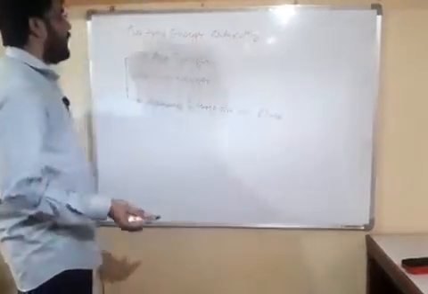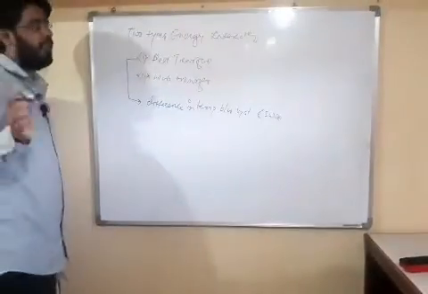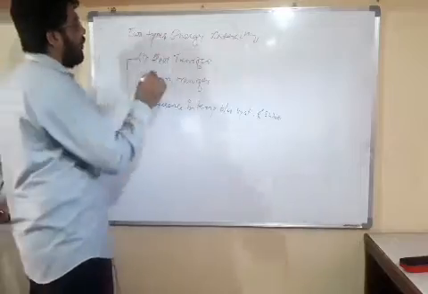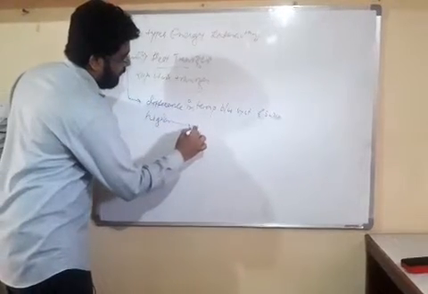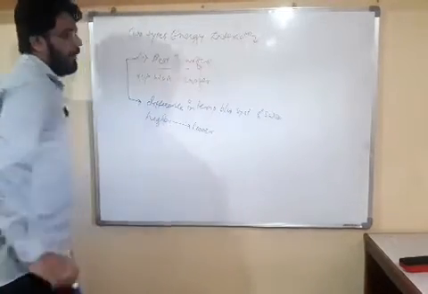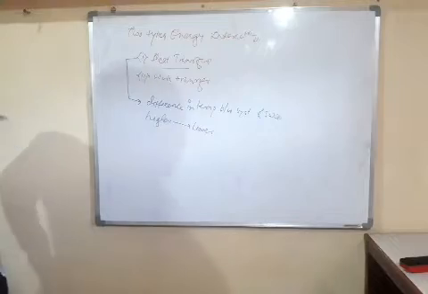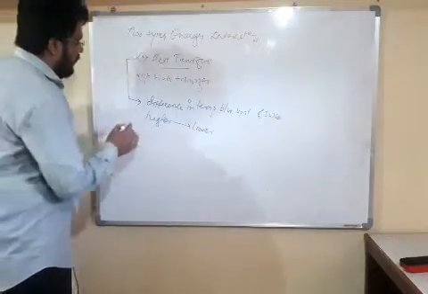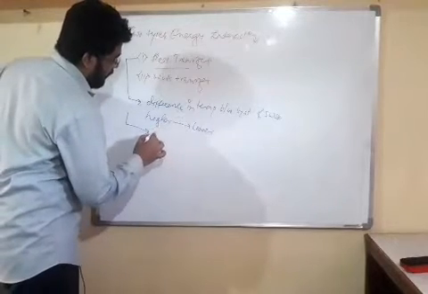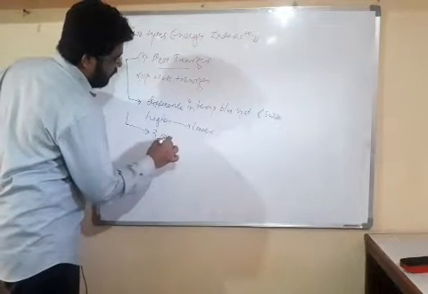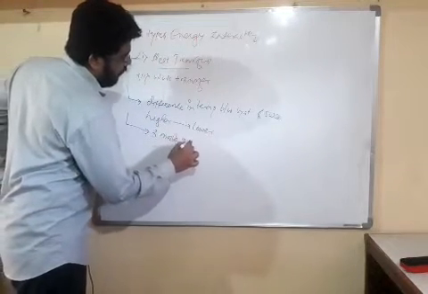If there is a difference in temperature between system and surrounding, then there is transfer of heat from higher temperature to lower temperature. Now friends, you may ask how heat transfer is possible. It happens in three ways. There are three modes of transfer of heat.